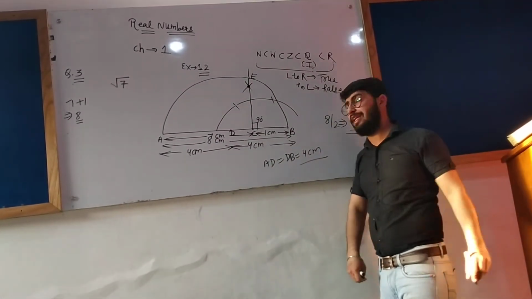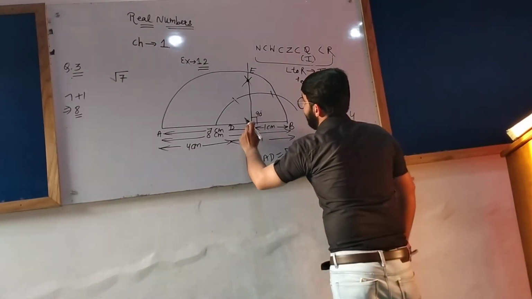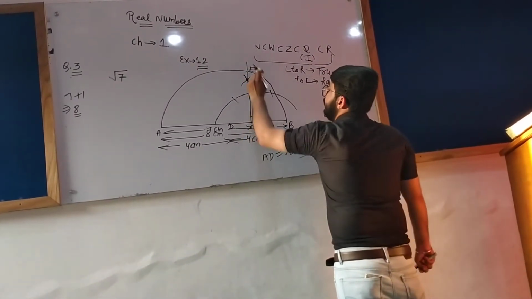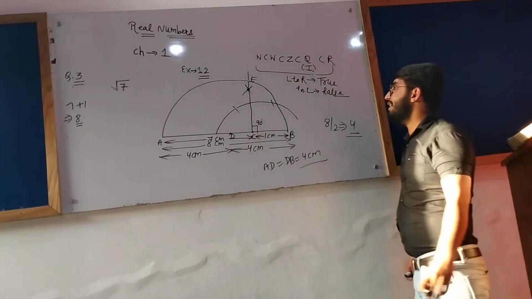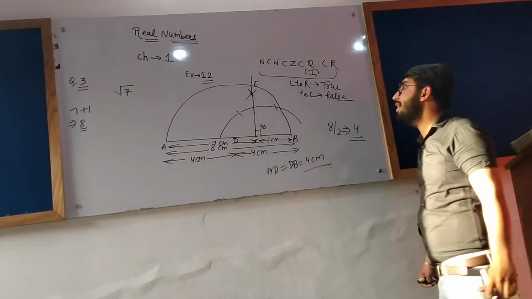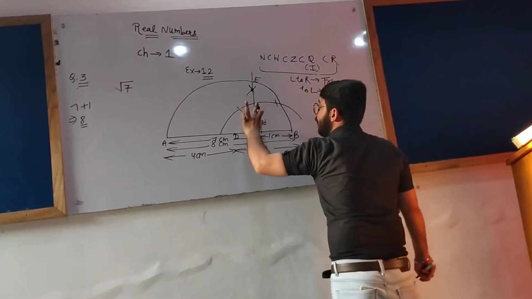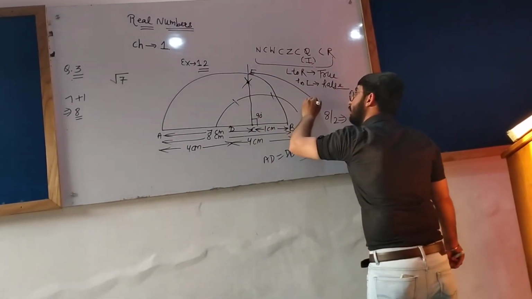Now the last step is left. What is that last step? Taking C as the center and CE as the radius, draw an arc. Keep your compass here, open it till E and draw an arc.